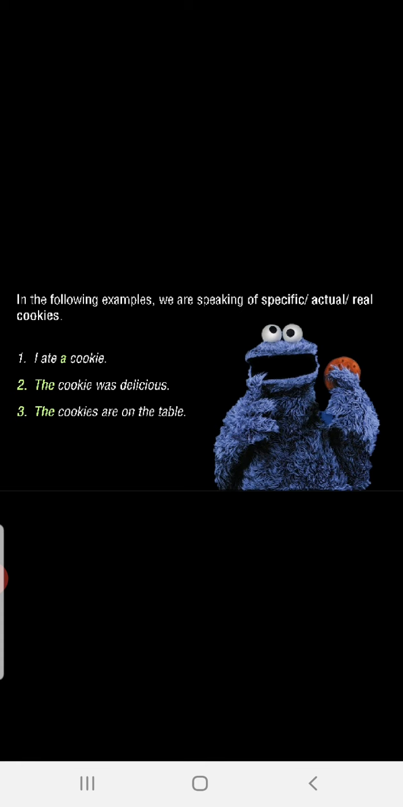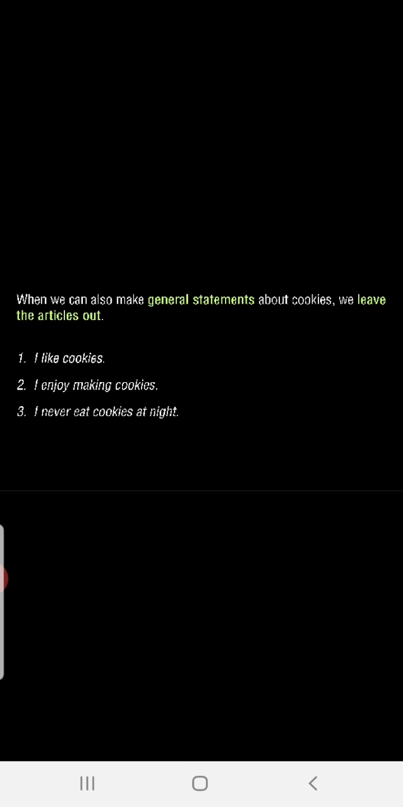The cookies are on the table. The kind of cookies you ate already, the same cookies, means the same variety of cookies are on the table. Now, when we make a general statement about cookies, we leave the article out. I like cookies. We never say "I like a cookie." My favorite are cookies. We never use "the" here.